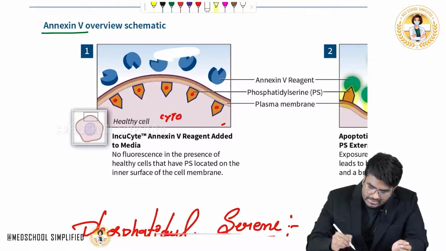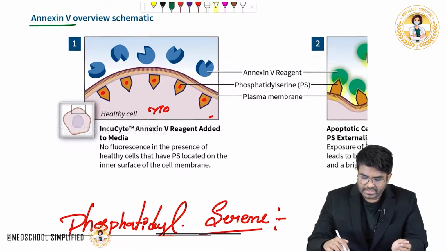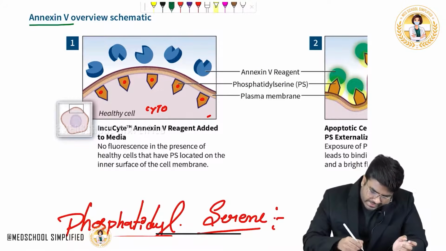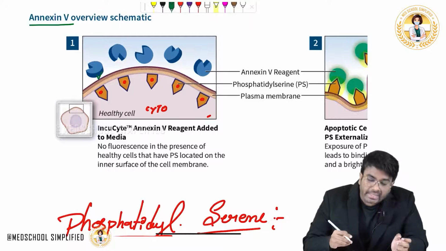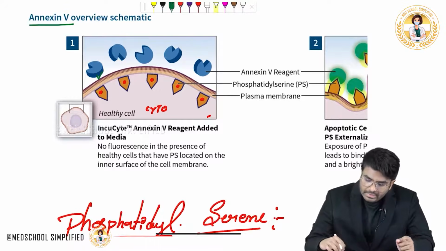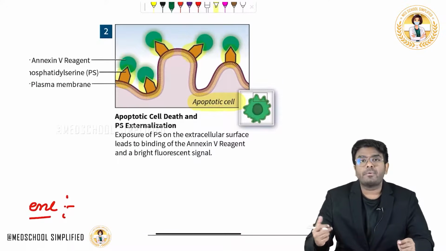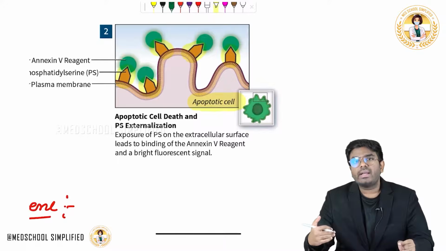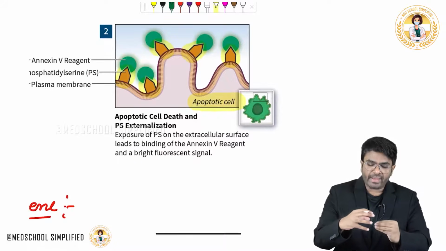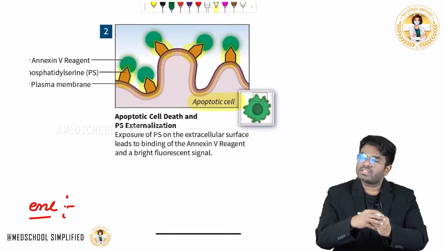Normally in a healthy cell, is annexin 5 able to bind with phosphatidylserine? No. The annexin 5 molecules will come, but they cannot bind with the phosphatidylserine. But in a dying or apoptosing cell, as the phosphatidylserine molecules are externalized, annexin 5 can go and bind with the phosphatidylserine.